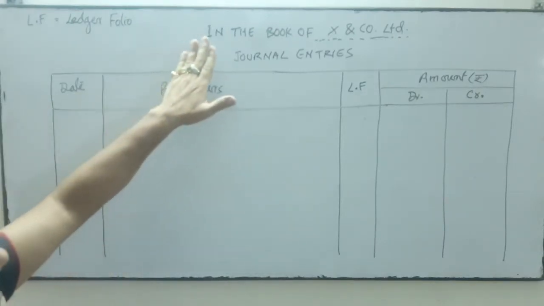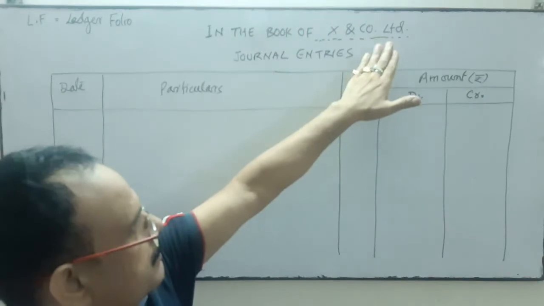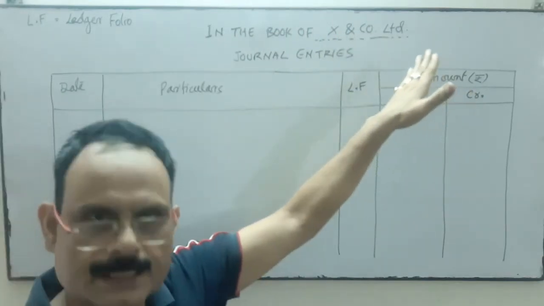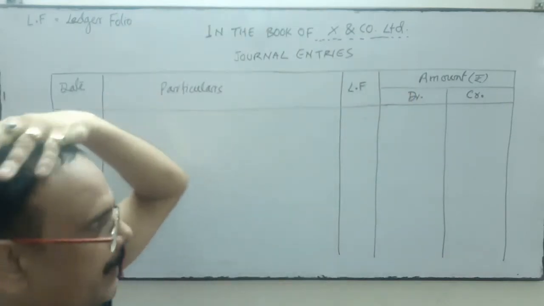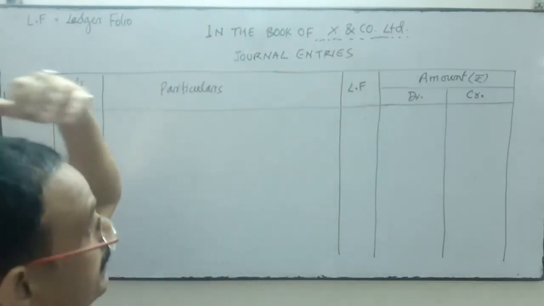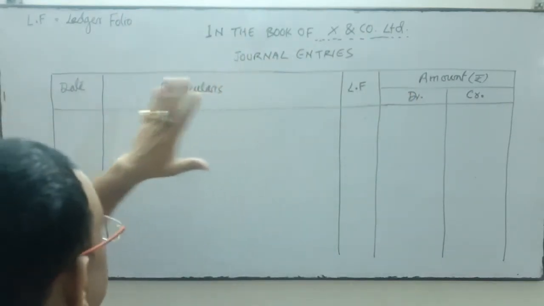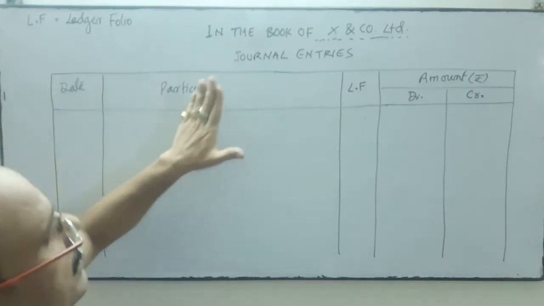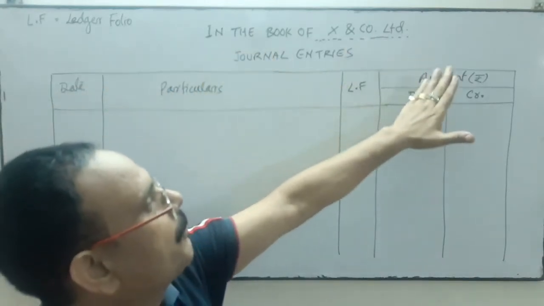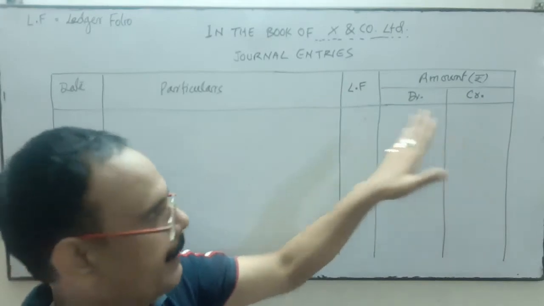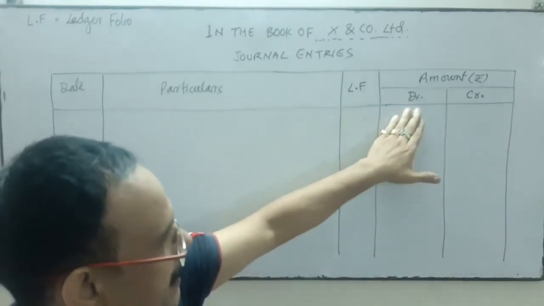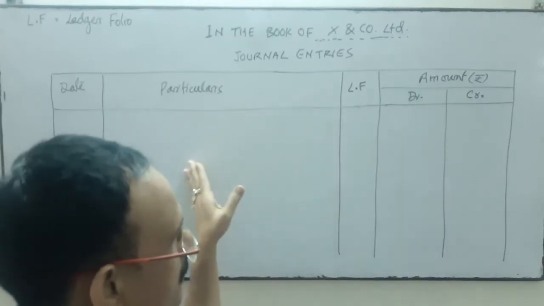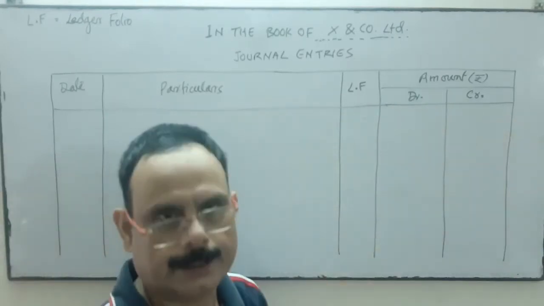So the format is clear. In the books of, we have to write the name of the business where we are going to record the transactions. Thereafter, journal entries, then date, particulars, LF, amount. For amount there will be two columns. The account which is debited, we write in the debit column, and the account which is credited, we write in the credit column.